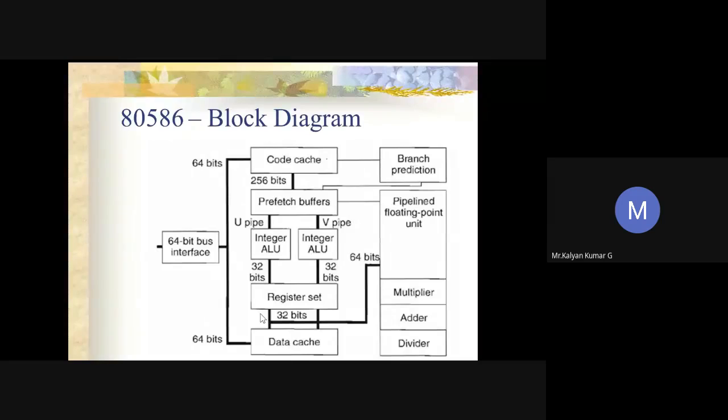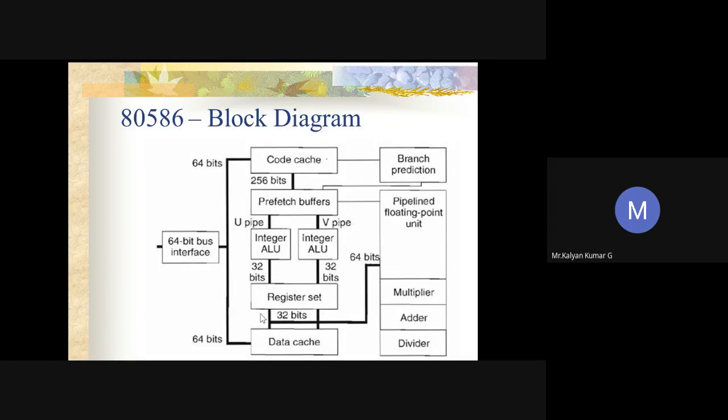So we have a 64-bit bus interface, 64-bit data bits, code cache, data cache. Which means we have two different caches. As I said previously in the introduction, we have two different cache memories for code and data. We have prefetch buffers. If you are thorough with the features, most of the points that we discussed in features, the same thing also reflects here.